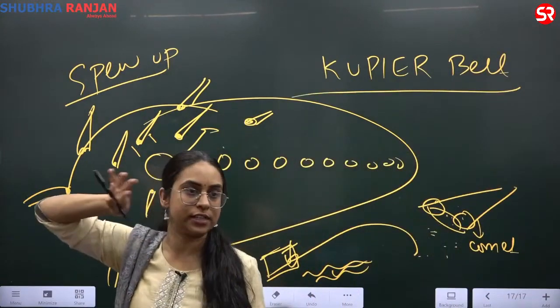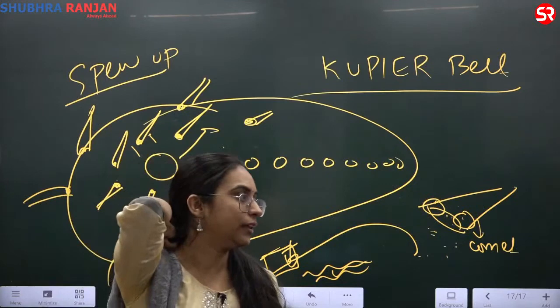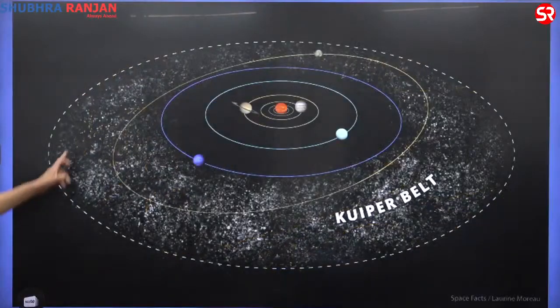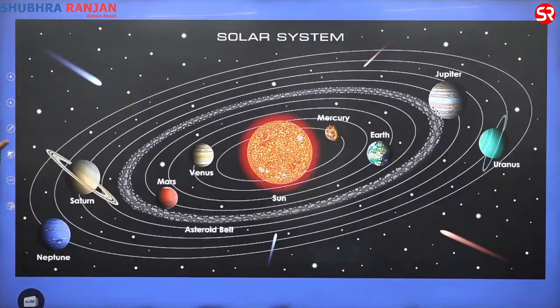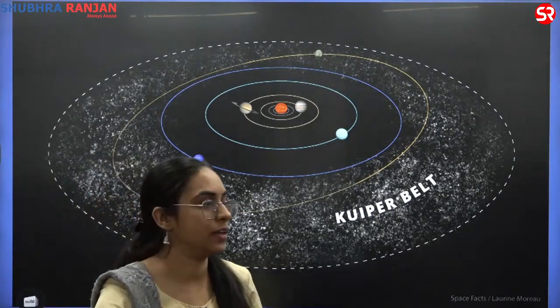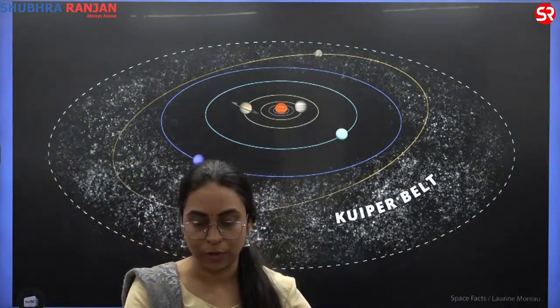What is Kuiper belt? We'll see. Kuiper belt is this belt. You can see it here. Can you see? These are your planets, right? MVEM, we saw the asteroid belt, then we saw JSUN. Then beyond Neptune you have a belt that is called the Kuiper belt.